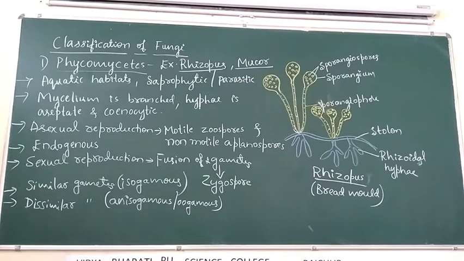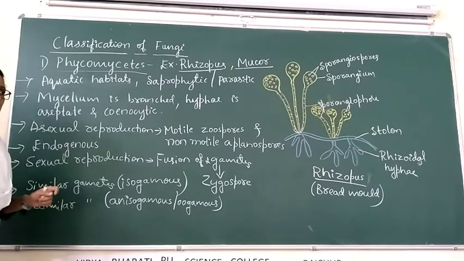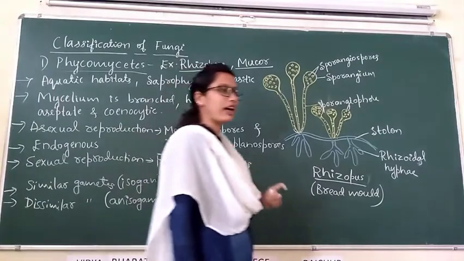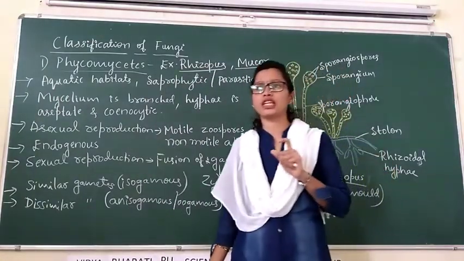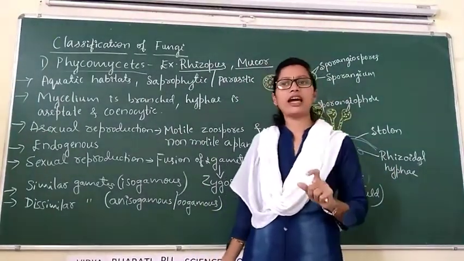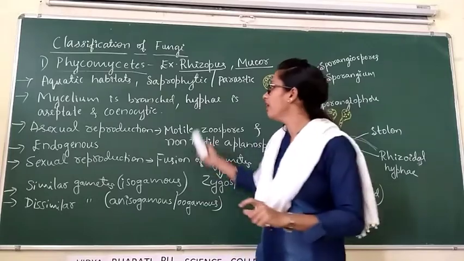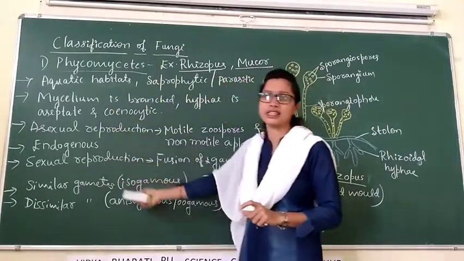Phycomycetes is a group of fungi which involves lower type of fungi. Remember, only the fungi having aseptate hyphae are grouped under Phycomycetes.